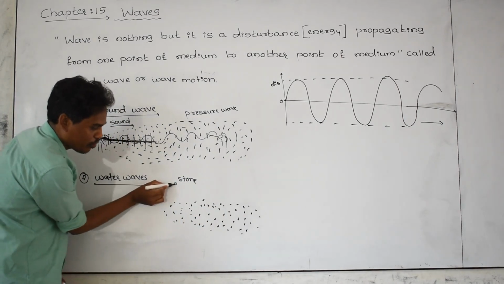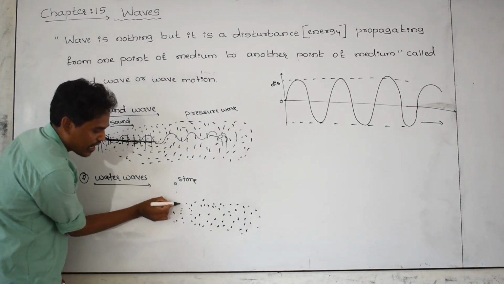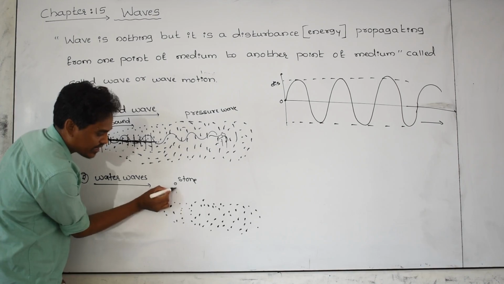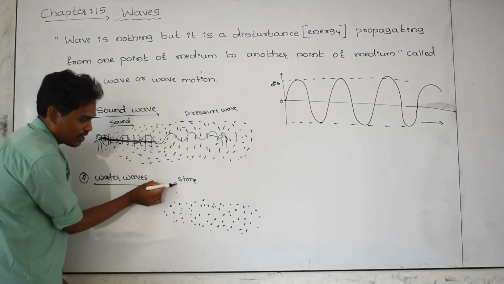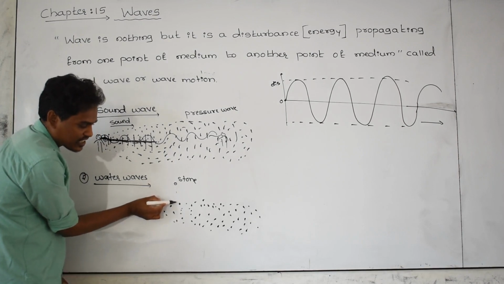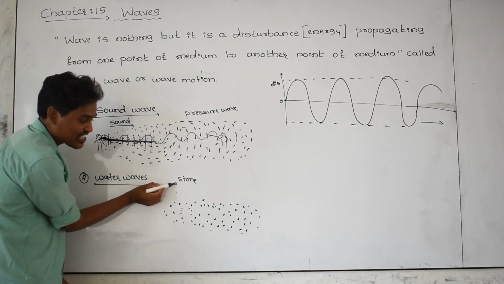The stone is moving from a certain height and hits a water particle. The stone is moving in the downward direction, so the energy possessed by the stone is kinetic energy.